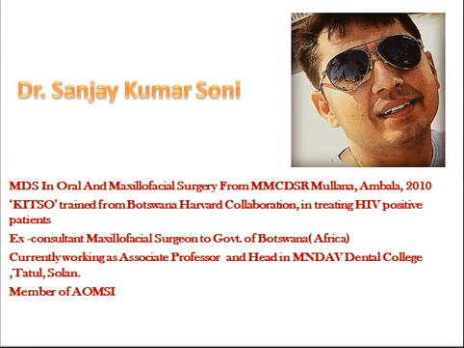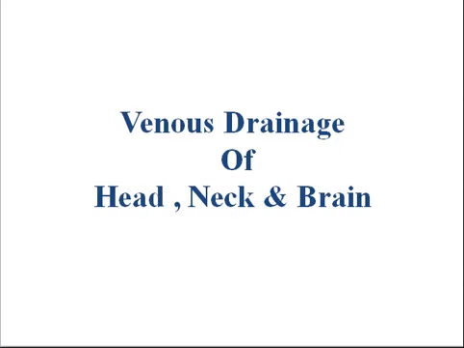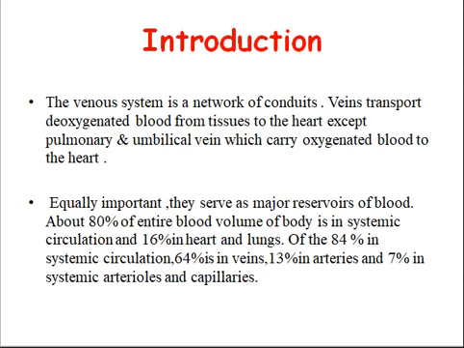In this video, I am going to discuss venous drainage of head, neck and brain. The venous system is a network of conduits. Veins transport deoxygenated blood from tissue to the heart, except the pulmonary and umbilical veins, which carry oxygenated blood to the heart. Equally important, they serve as a major reservoir of blood.